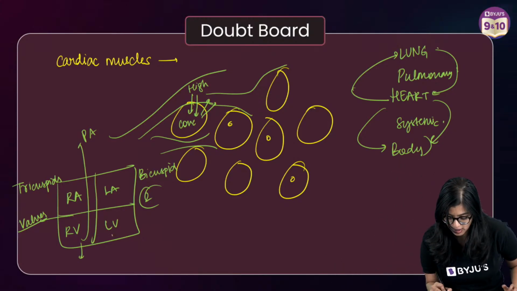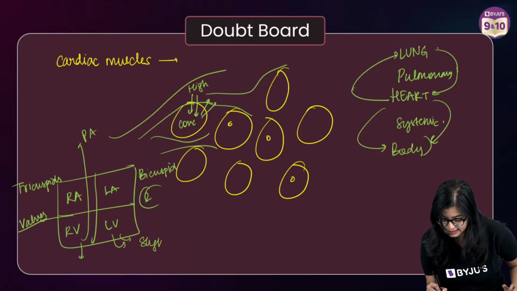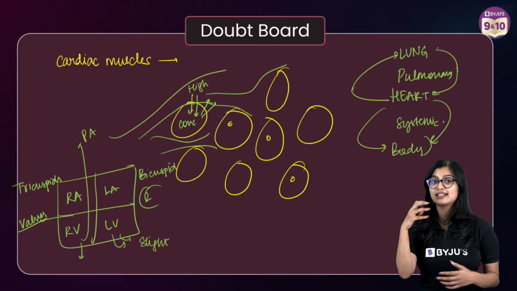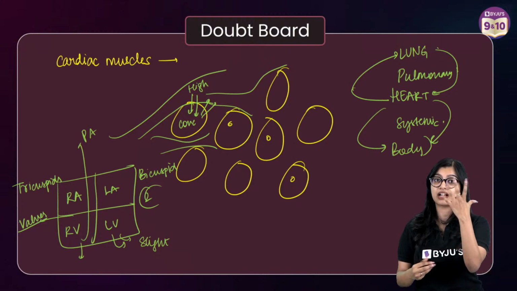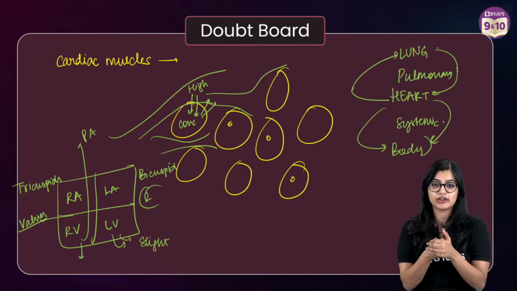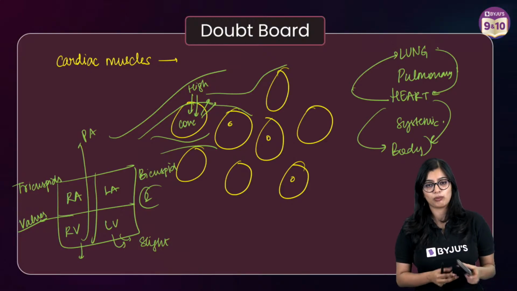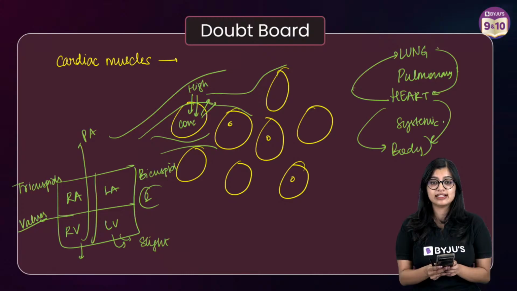You're right, the walls of the left ventricle are slightly thicker than that of the right because they have to pump the blood. Or I would say that the walls of the ventricles are thicker when compared to the atria because they have to perform the function of thickening, right? Yes, you can hear it with a stethoscope, alright? So everybody, with this, are we all clear?